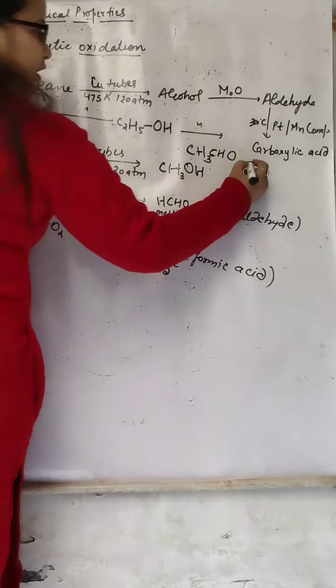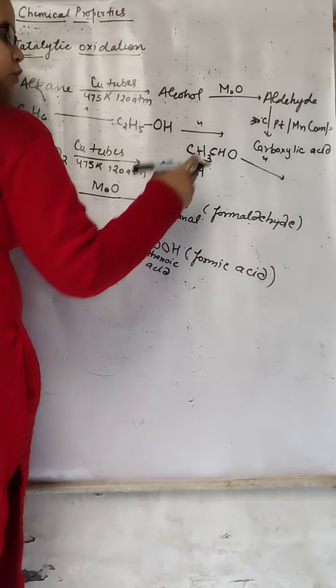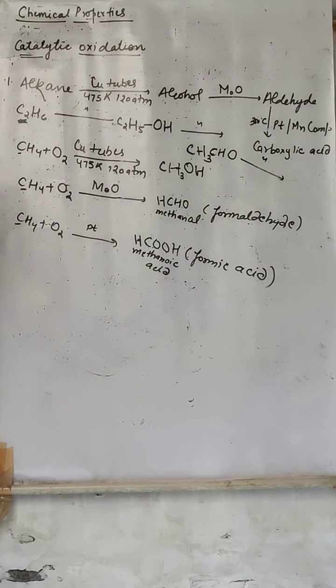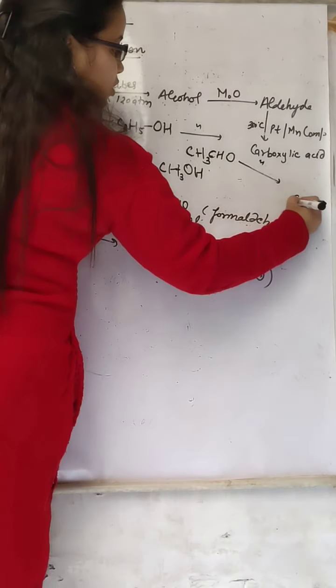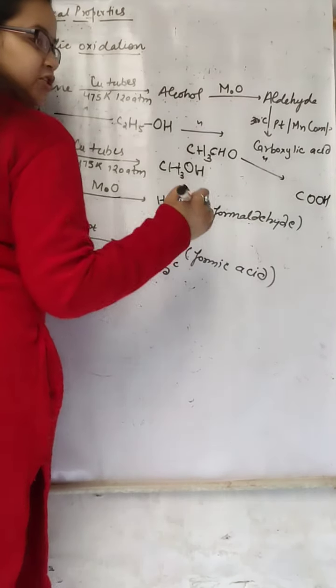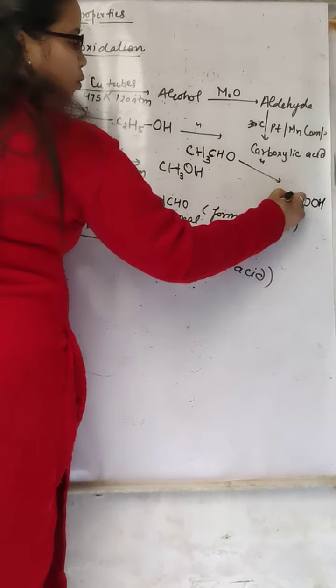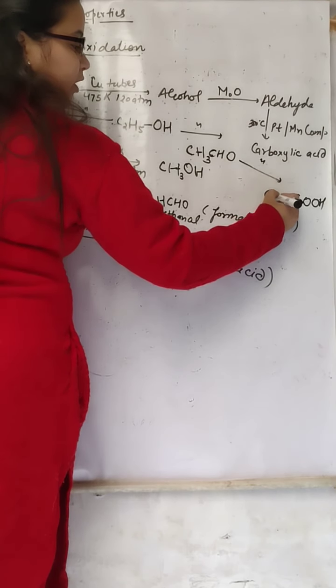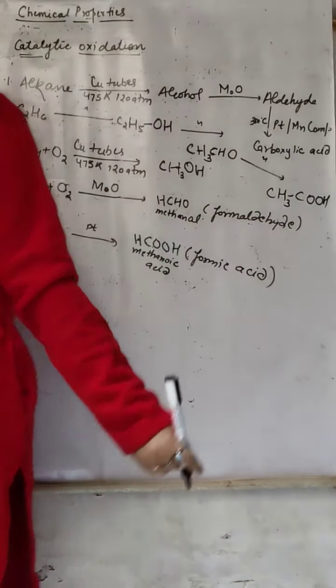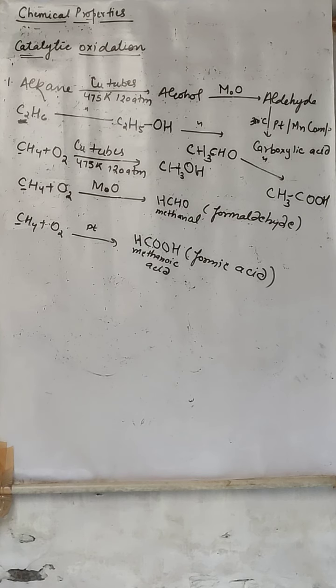Right? Now again in the presence of platinum, what are they going to form? Carboxylic acid. It is a 2 carbon carboxylic acid, COOH. 1 carbon it already has, 1 carbon more we require, so 1 here is CH3, so CH3COOH. This is the catalytic oxidation of alkane.